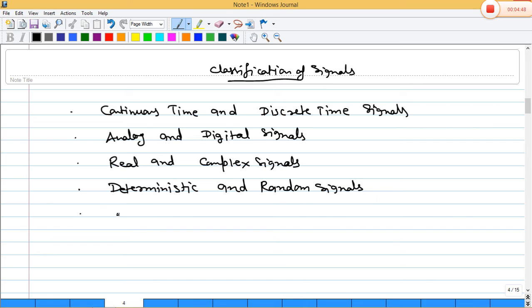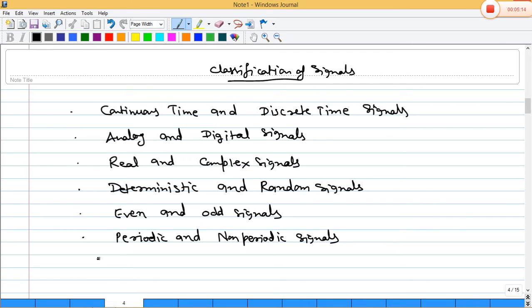Fifth one is even and odd signal. Sixth one is periodic and non-periodic signals. And the last one will be energy and power signal.